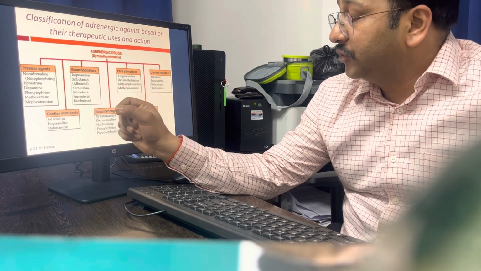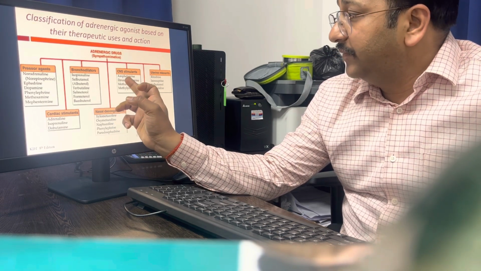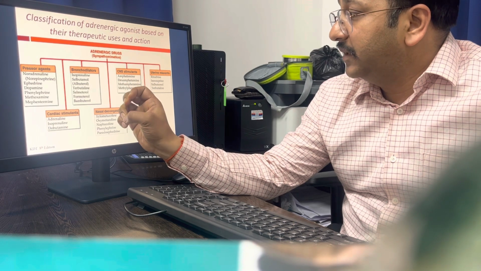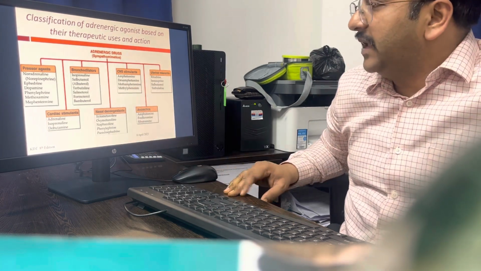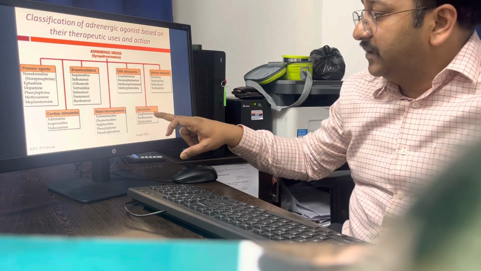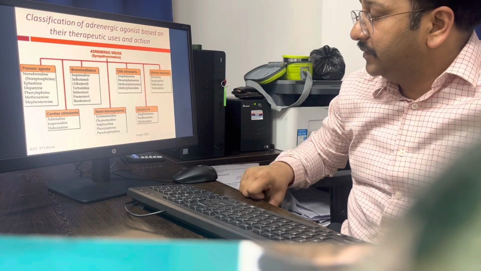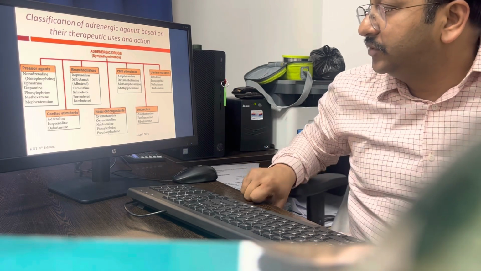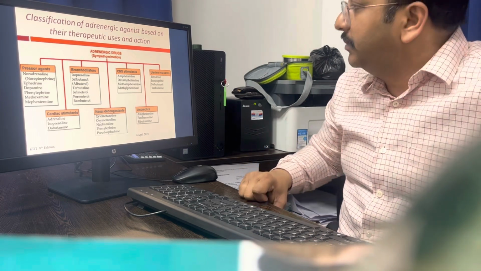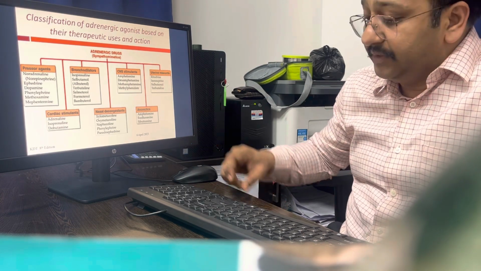When you want to stimulate the CNS, the drugs I use are amphetamine, dexamphetamine, methylphenidate. And when you want to decrease the weight, then also amphetamine, fenfluramine, sibutramine. And as a uterine relaxant, to relax the uterus in premature labor, the drugs are ritodrine, isoxsuprine, salbutamol, terbutaline.